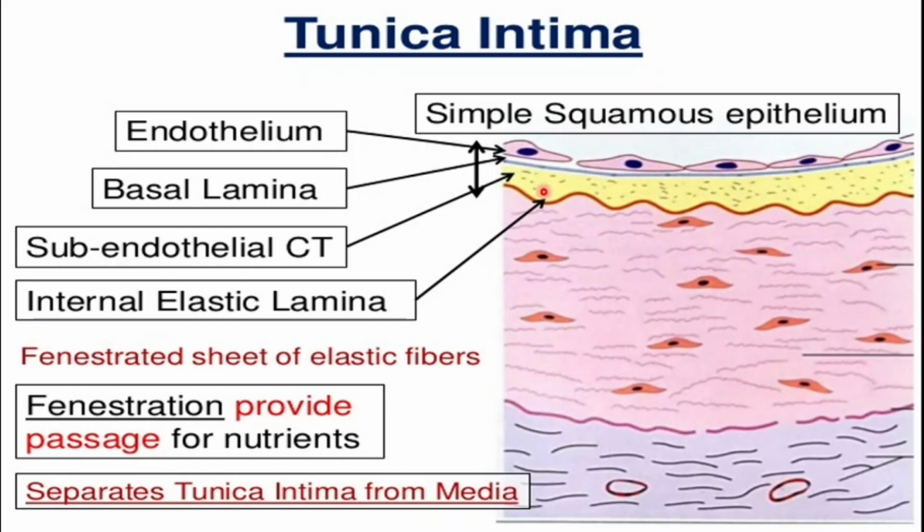Below the subendothelial connective tissue, that red line layer is known as the internal elastic lamina. So in the tunica intima we have the endothelium, the basal lamina, the subendothelial connective tissue, and the internal elastic lamina. All these four layers constitute the tunica intima. As these are in the closest relationship with the blood, they are also known as the intima, or tunica intima.